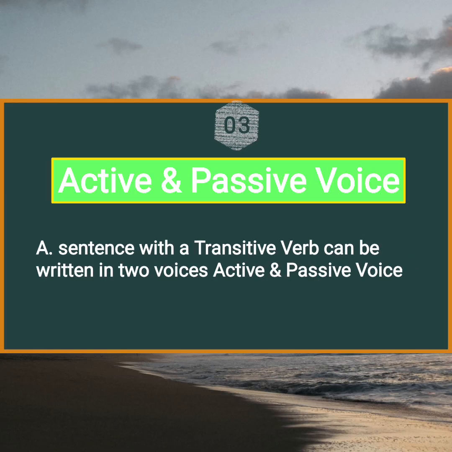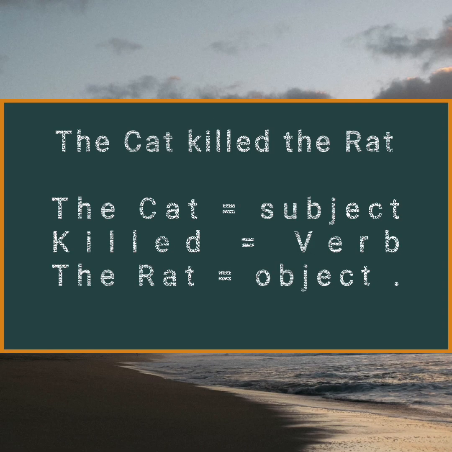Now, active voice and passive voice. I come back to the topic. This is the actual topic that we are going to study today. A sentence with a transitive verb can be written in two voices. A sentence which has a transitive verb has two voices, that is, an active voice and a passive voice.